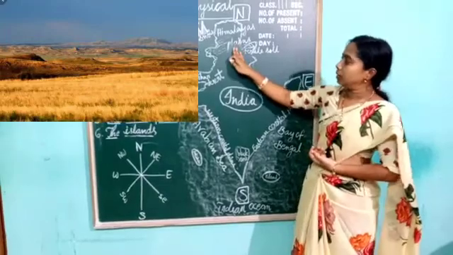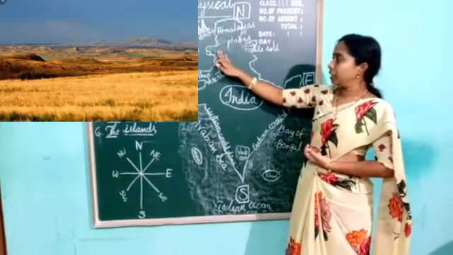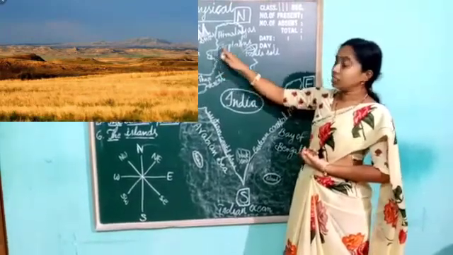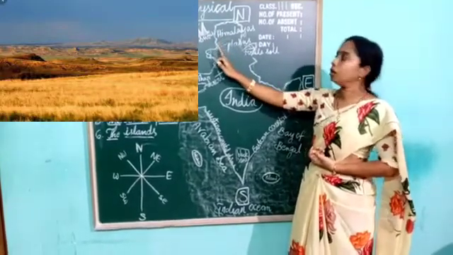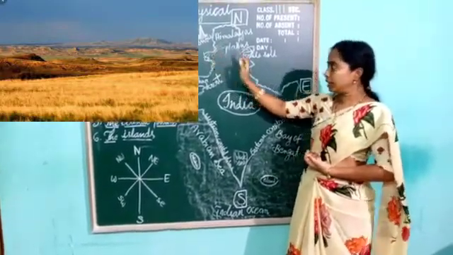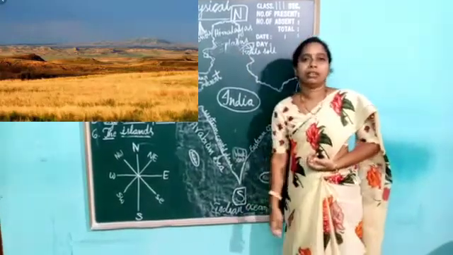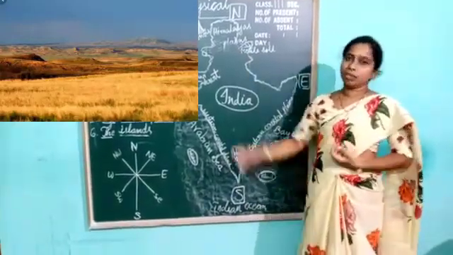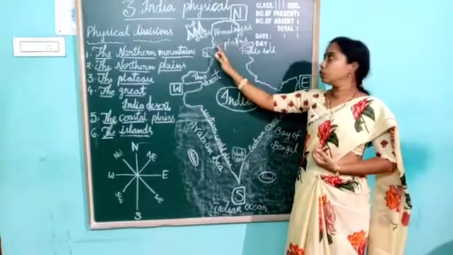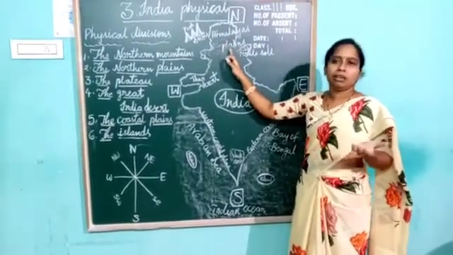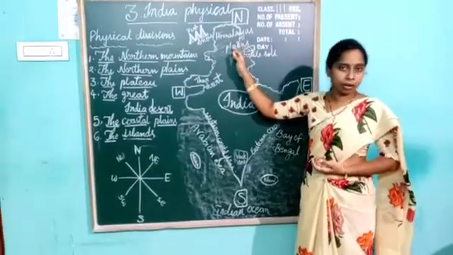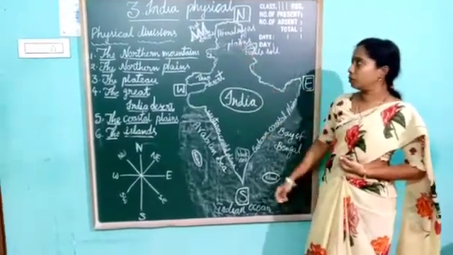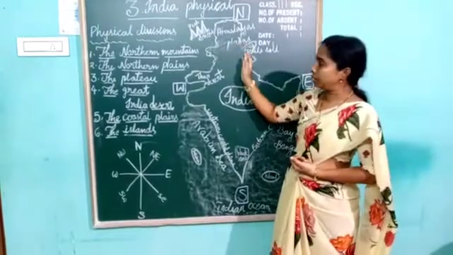In this area, many rivers which start from the Himalayas flow through. These rivers bring fertile soil with them. This fertile soil helps to grow many crops. So in this area many crops can be grown. So these are the plains.